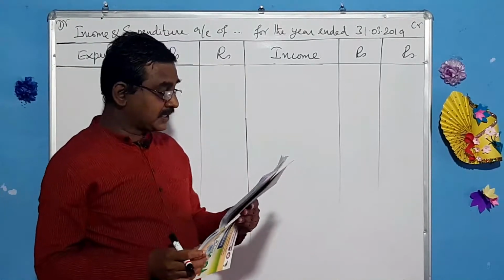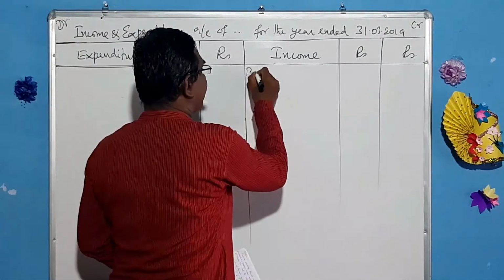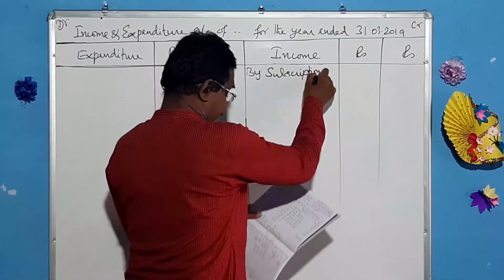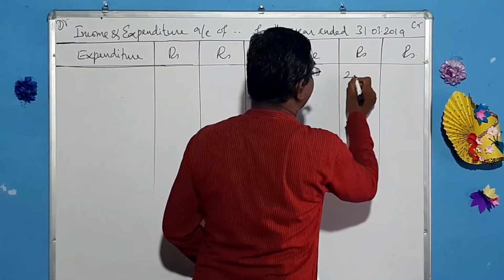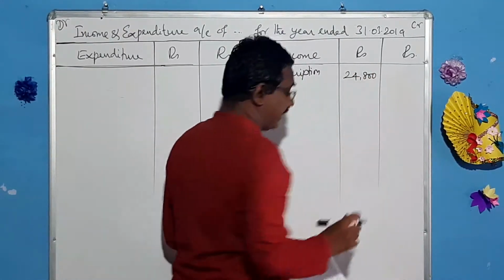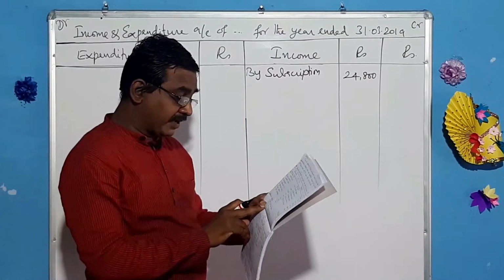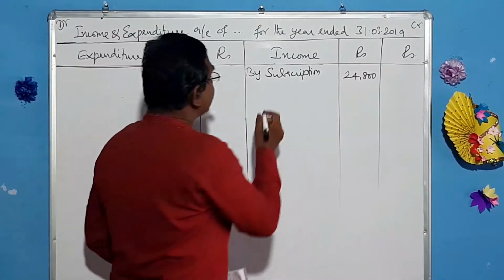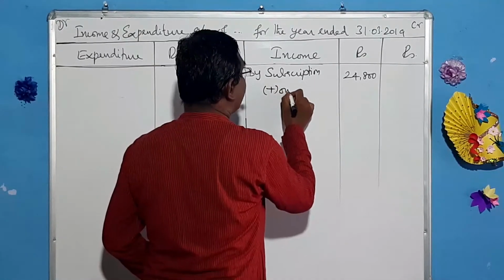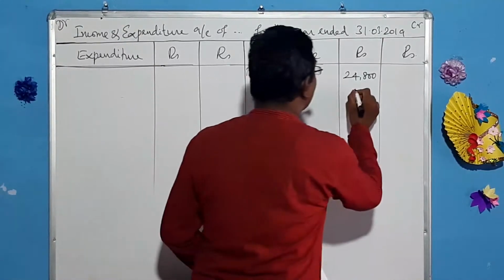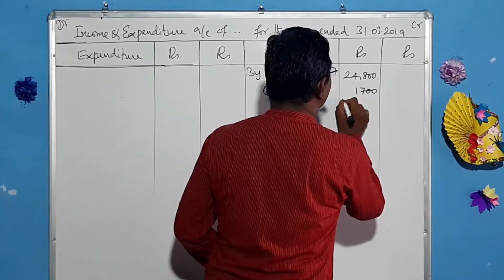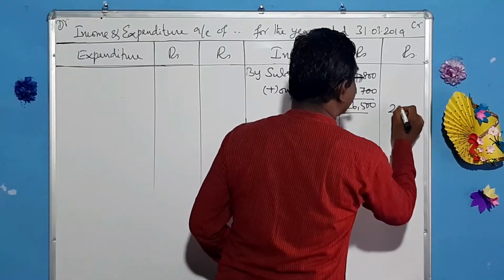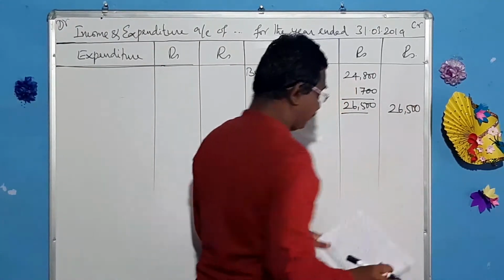So it should be treated as a capital item and should not be brought here. And what is the next one? Subscription. We write by subscription. What is that amount given? 24,800. And in the additional information, they have given subscription due but not received 1,700. So that becomes the outstanding. You have to add that outstanding subscription 1,700, and that is written in the outer column as 26,500.